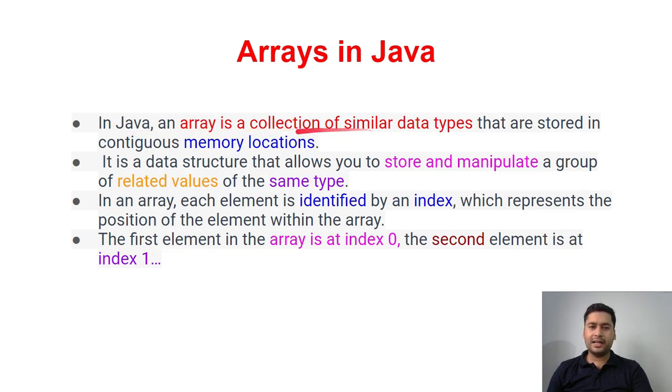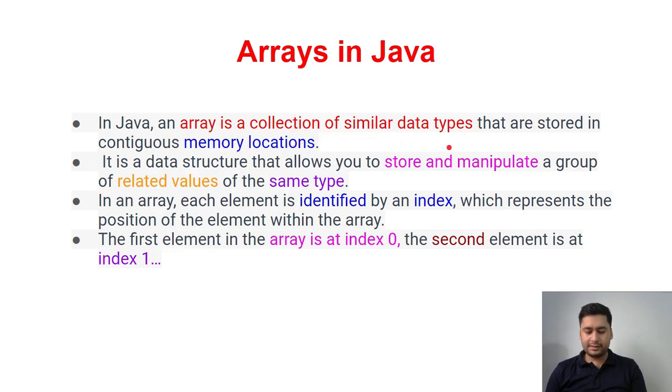In Java, an array is a collection of similar data types that are stored in a continuous memory allocation. Continuous memory allocation means whatever array you have created will occupy a particular continuous block of memory in your system, along with all those values. It's not like chunks of the memory are stored in some other place, some other place. Continuous means one exact block of memory it will occupy, and it will store the data inside this.